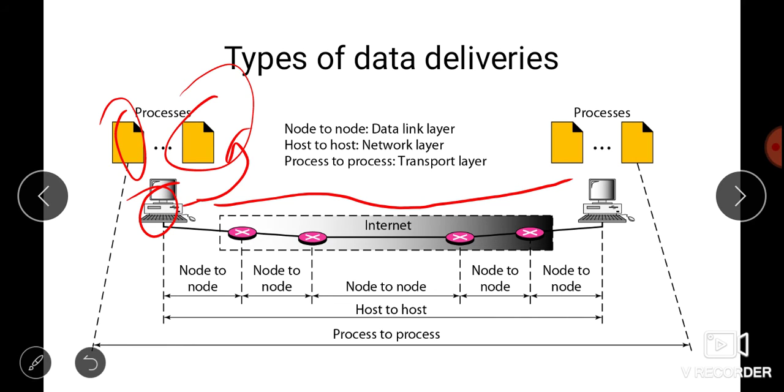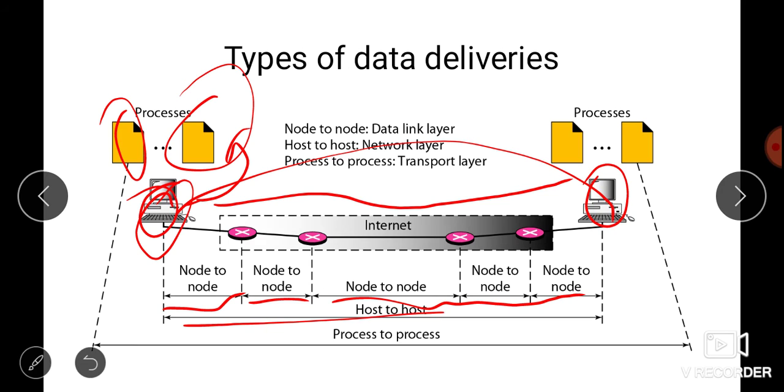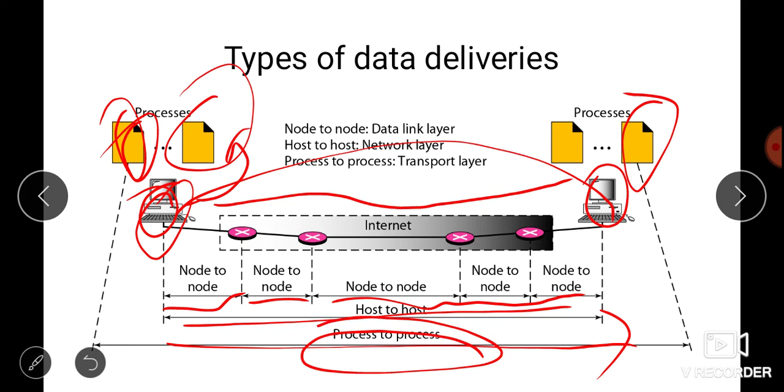From here to here it is node to node delivery, node to node, node to node. If I take this host and this host, from this to this is known as host to host delivery. And from this particular process to this particular process we have process to process delivery. This is where the functionality, the part of the transport layer, comes.